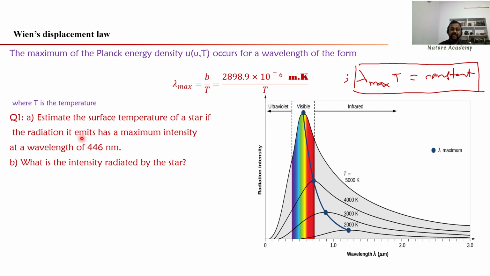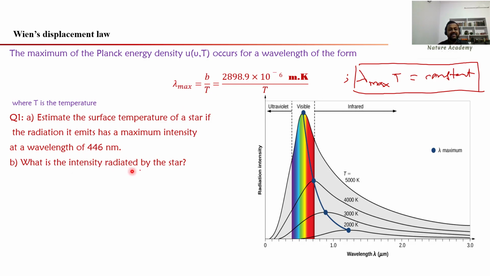So we have to calculate T if it emits the radiation at a wavelength of 446 nanometers. Lambda max is given, 446 into 10 power minus 9 meters. You know the constant b, 2898.9 times 10 power minus 6, and lambda max is given. You can simply calculate T from the expression.